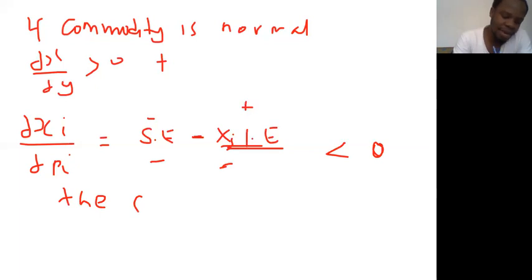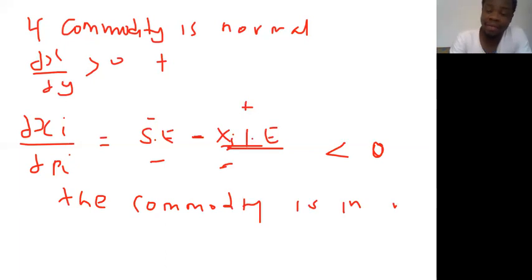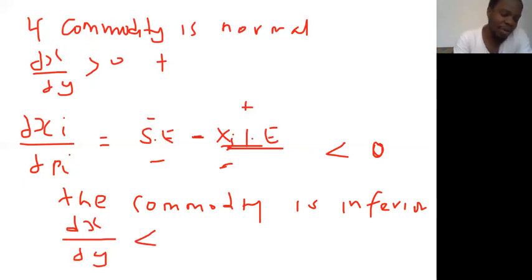is inferior, right? Now, if the commodity is inferior, what does it mean? It means the income effect is what? Negative. So that is the ∂xi/∂m, which is less than 0, right? If it is normal, the ∂xi/∂m is greater than 0. But if it's inferior, the ∂xi/∂m is less than 0. So let's go back to the Slutsky equation again.